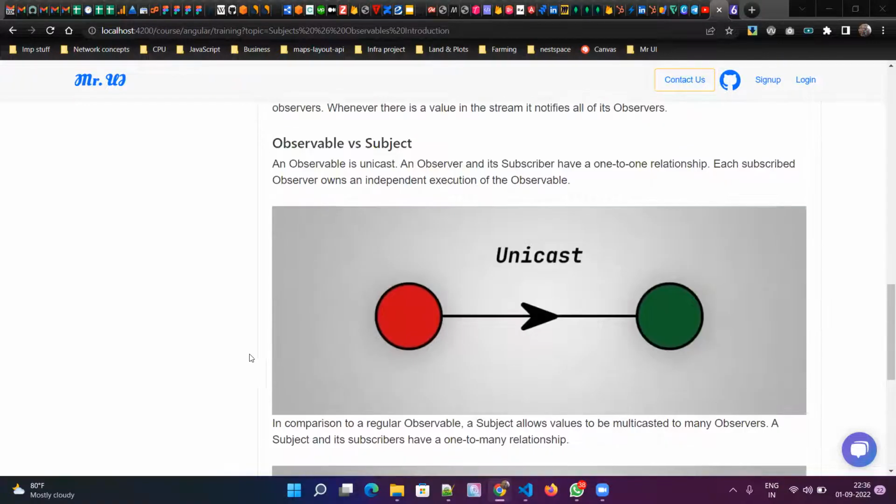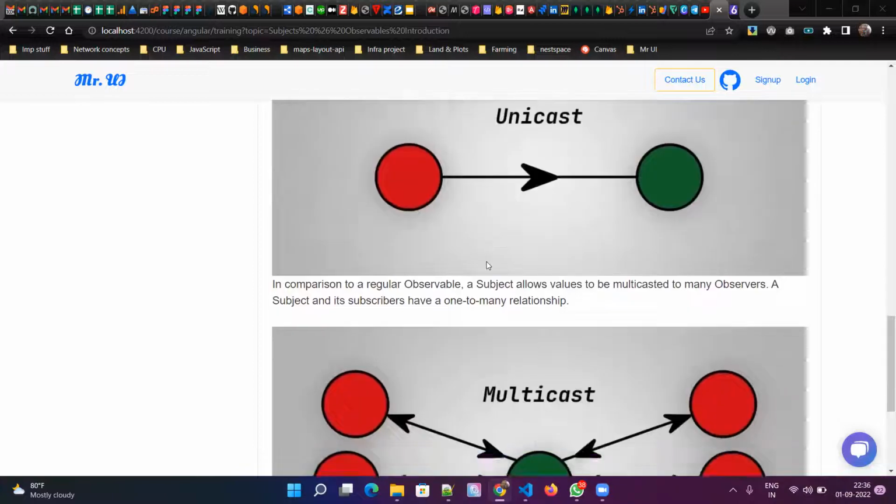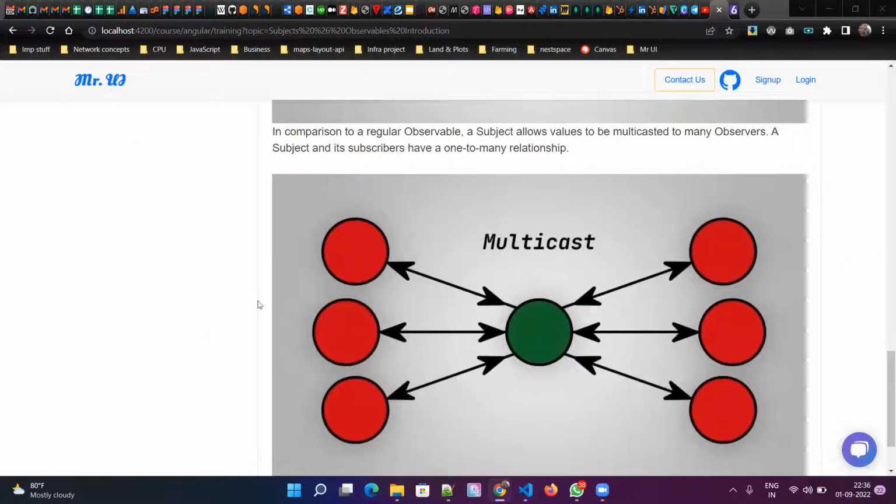in pictorial form. So I have a sender here, and this is my subscriber, and I'm sending from one producer to one subscriber. Okay, this is called unicasting. Okay, and the other concept is called multicasting. Multicasting is basically you can send data from multiple places, and multiple subscribers can receive data at the same time.